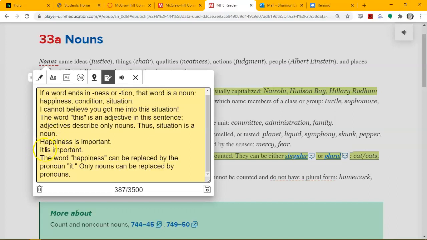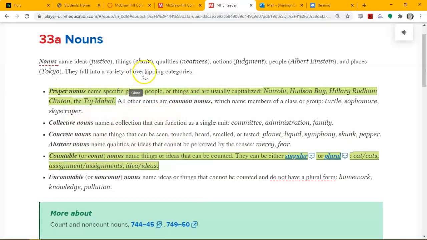It can also be replaced by a pronoun. Happiness is important. It is important. Only nouns can be replaced by pronouns. So those are two little tricks that you can use to decide if you are looking at a noun. Can it be described by an adjective? Can it be replaced by a pronoun?